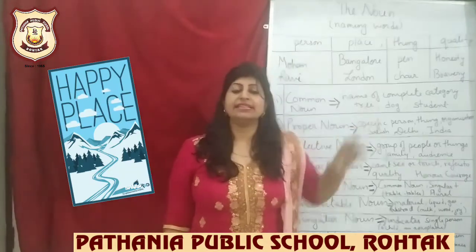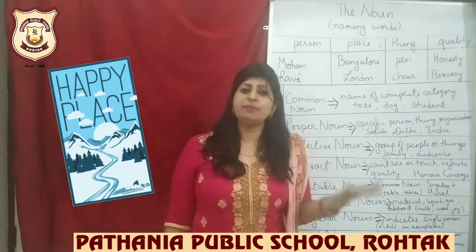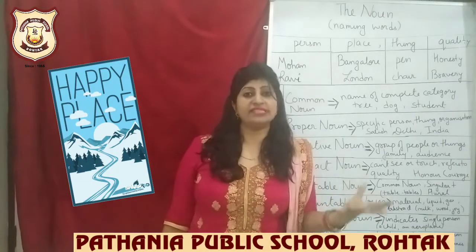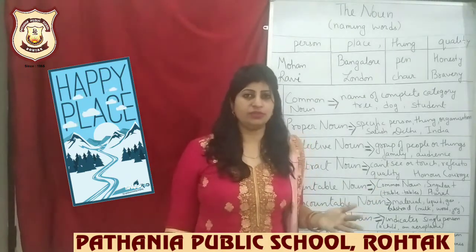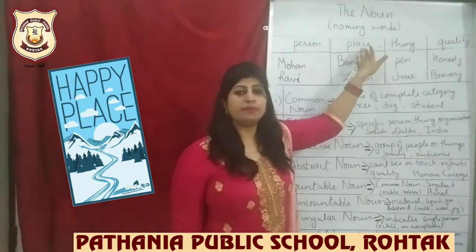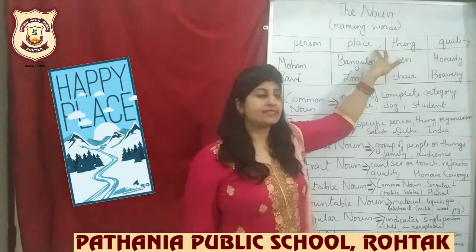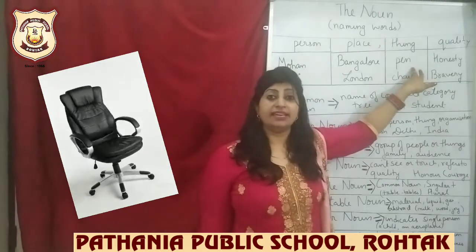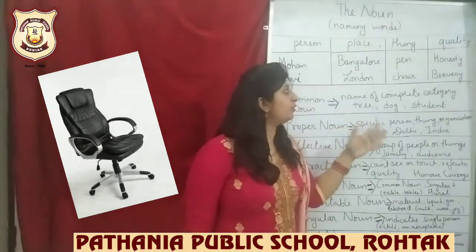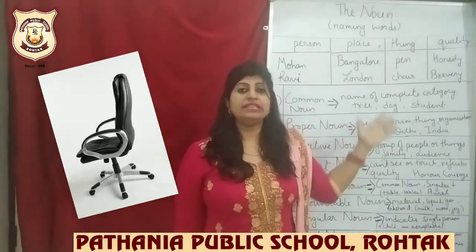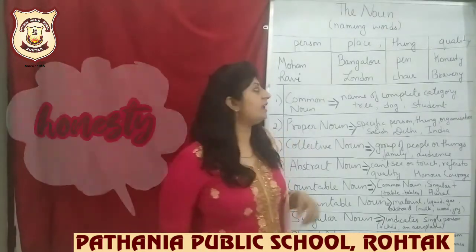Next is place. The names of places are also nouns. Any place you think of, for example, Switzerland, India, Asia, Greenland, any place you want to think of, becomes an example of a noun because it is the name of a place. Next is thing, the name of a thing. Like I said, I have a pen, this is a whiteboard, chair. All these are the names of things, so they are again examples of a noun.